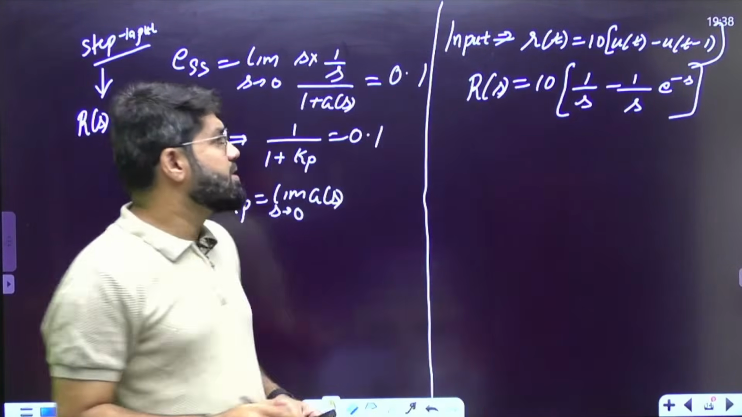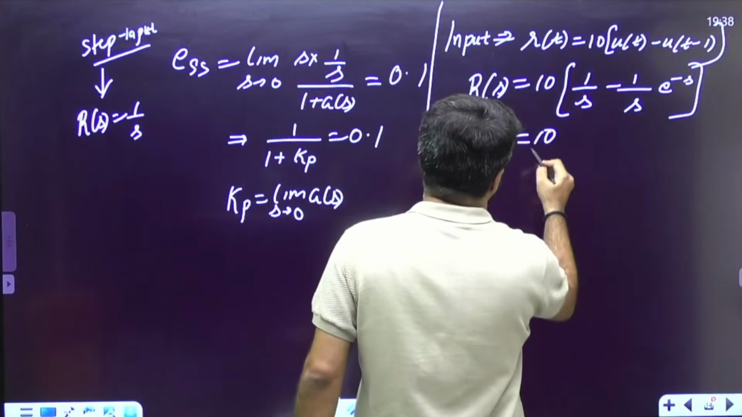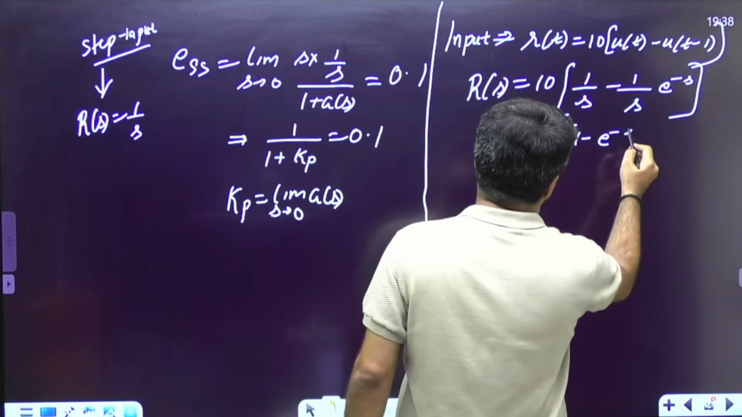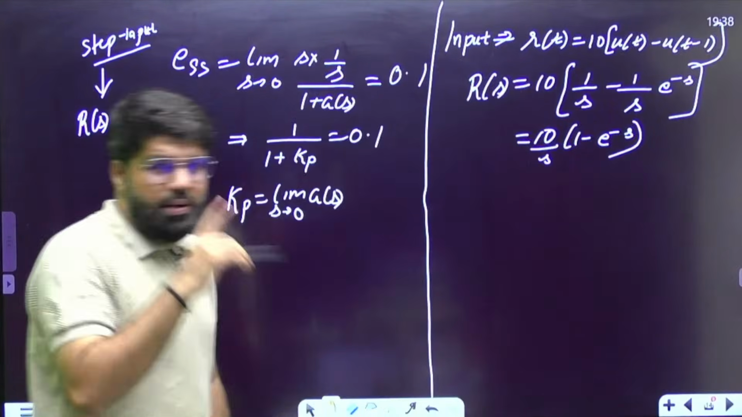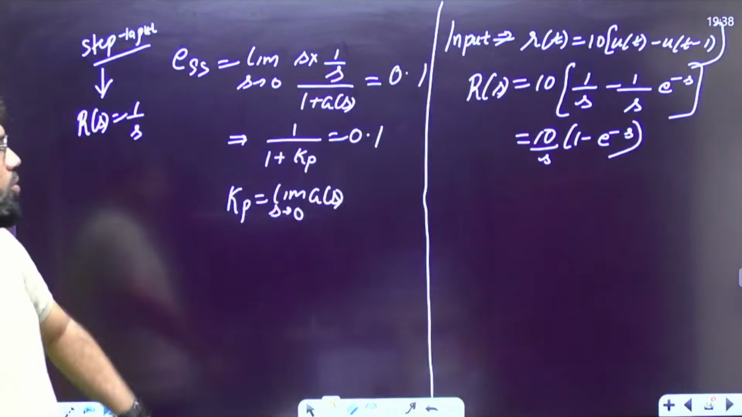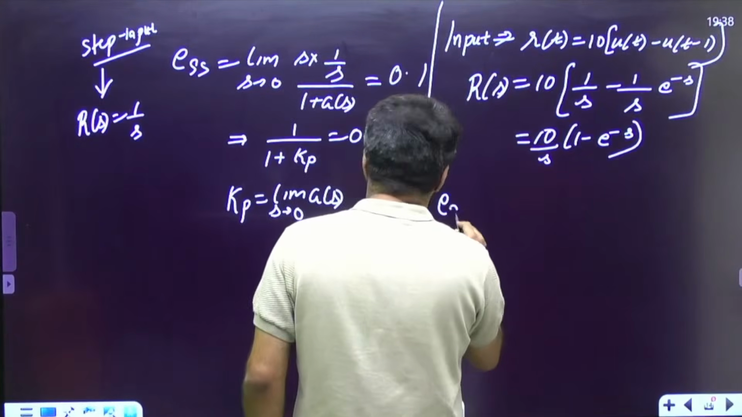Okay, e power minus s. So overall input can now be written as 10 by s, 1 minus e power minus s. Now what is my steady state error?